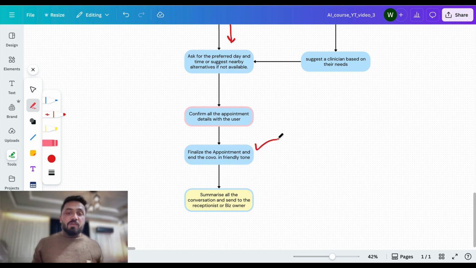When the appointment is finalized, we're gonna summarize the whole conversation we had with the user, or I should say the AI had with the user, and send it to the receptionist or the business owner.